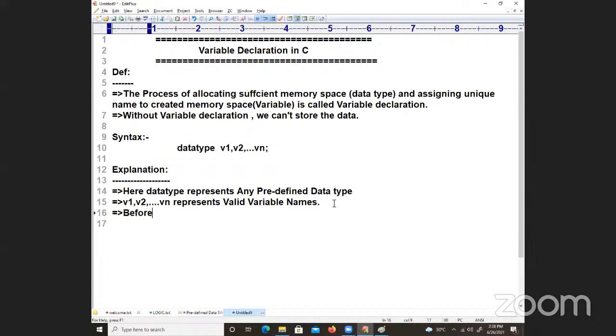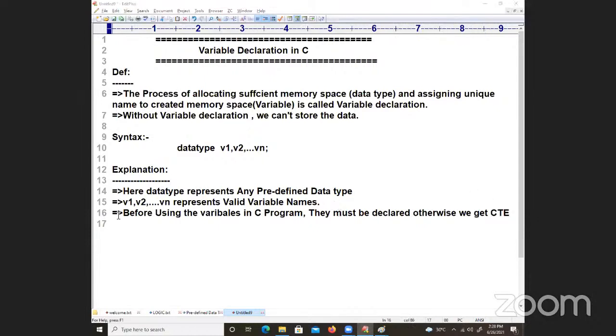Now I am going to tell you before using the variables. Already we discussed in the class. Every type of program uses variables. Without variables, we can't store the data. Before using the variables in C program, they must be declared. Otherwise, we get compile time error.